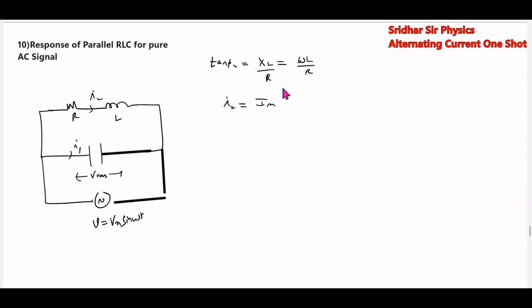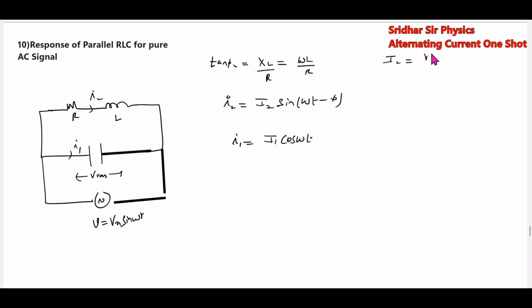So what is the expression for I2? I2 equals Im sine of omega t minus phi, since current lags the applied voltage. What about I1? I1 is I1 into cos omega t, leading by a phase angle. How to calculate I2?